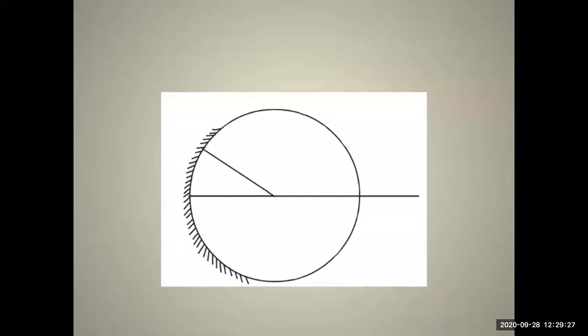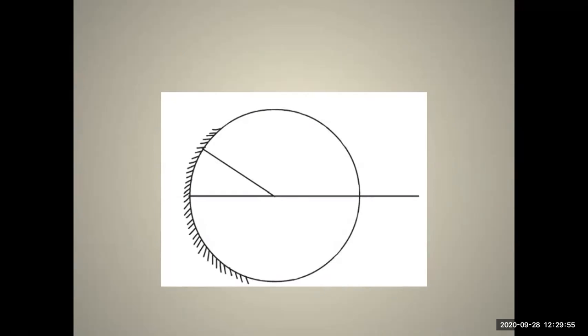Now let us see what is center of curvature. Pole is different, center of curvature is different. It is shown by the letter C. The center of the sphere of which the mirror is a part is called the center of curvature of the mirror. So you can say that it is nothing but the center of the sphere, whereas pole is the center of the mirror surface.